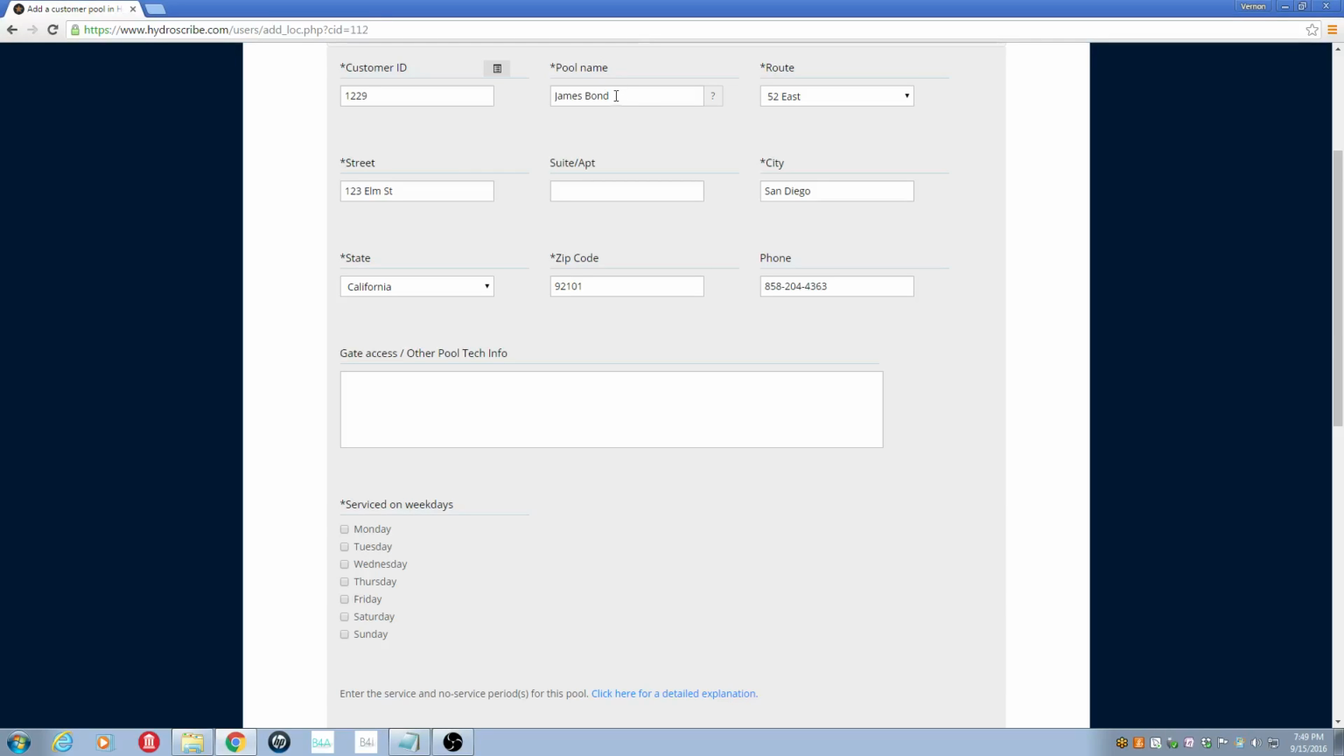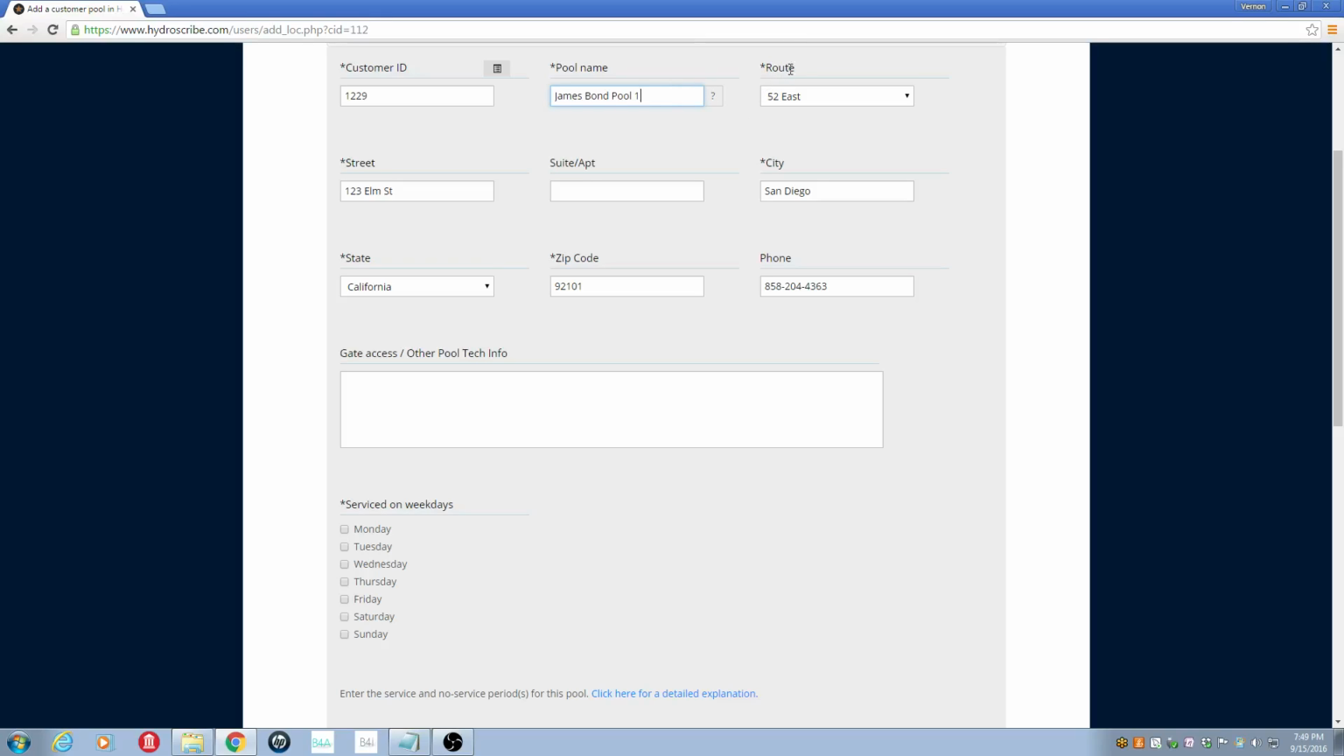Some people like to put in the name, and some people prefer to put in the address of the pool. Now, if you use the customer's name, then you want to make sure that if they have more than one pool, you do something like put in pool 1 or pool 2 and so on, so you can identify one pool differently from another.